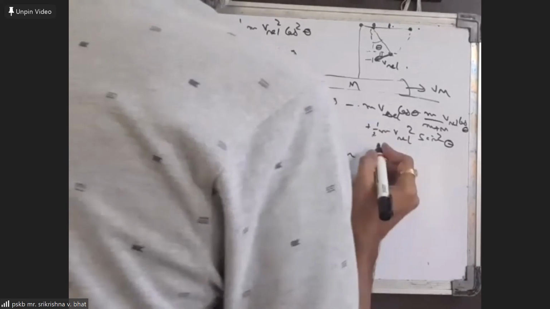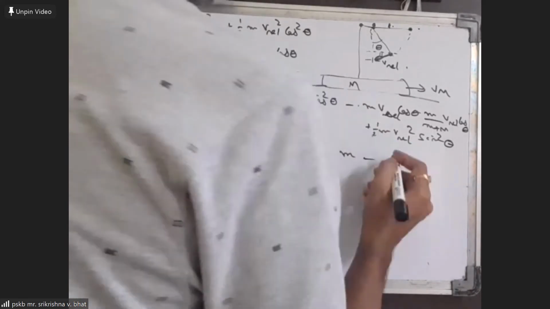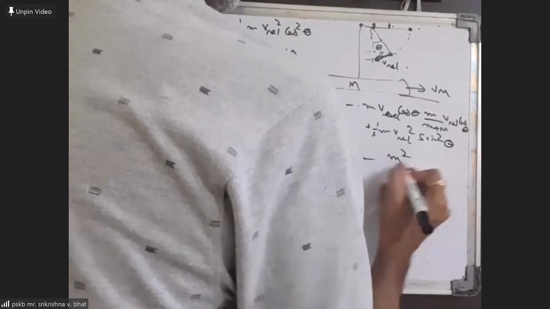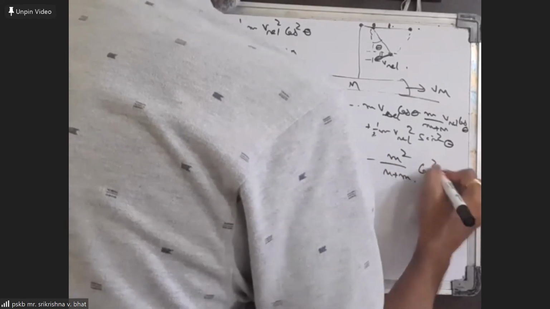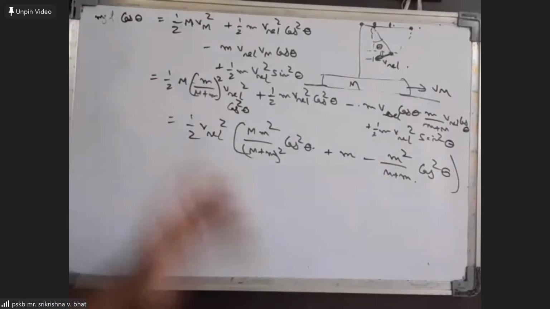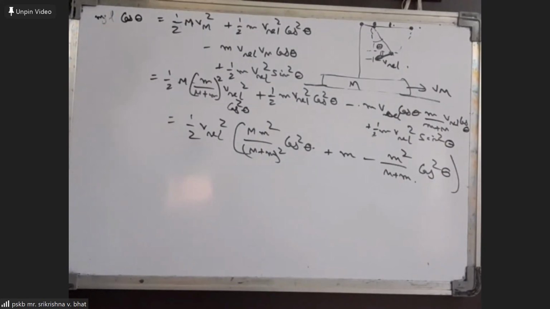And then here we have minus m square by (M plus m) cos square theta. So I think we are getting m square by (M plus m) cos square theta, and here we are getting m square by (M plus m) whole square into cos square theta. And this is the expression we get here.